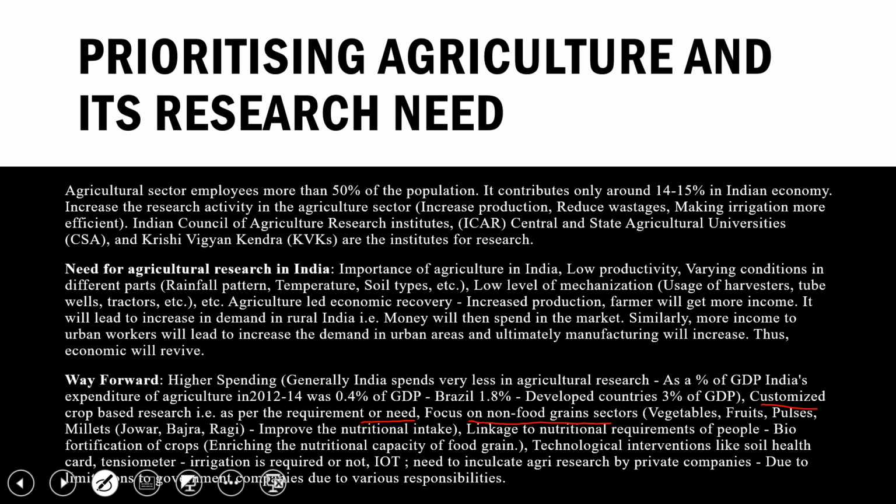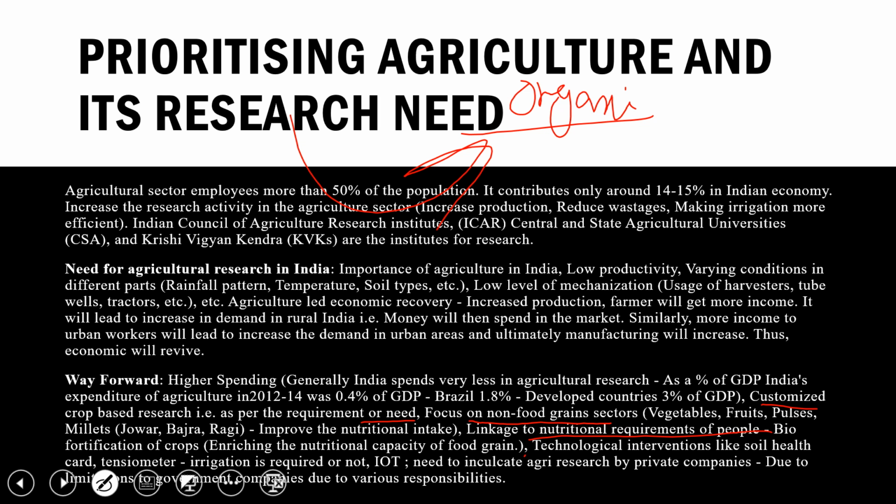Even if you see right now, if you have one stall where it is written organic product, organic vegetable, you will see people coming to buy your food very easily. Even if the price of the product is high, people will buy it. So it means there is a demand for organic products in the market. That's why we are saying that we need customized crop-based research. Further linkages to the nutritional requirement of the people, like biofortification of crops, enriching the nutritional capacity of crops.